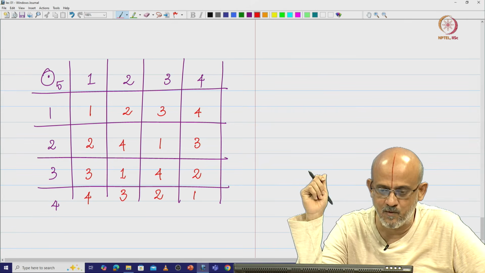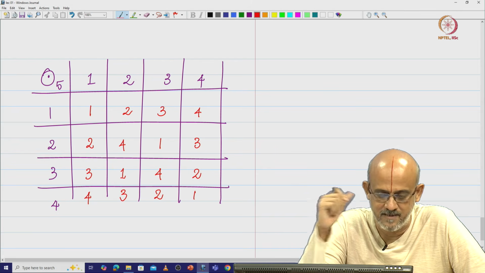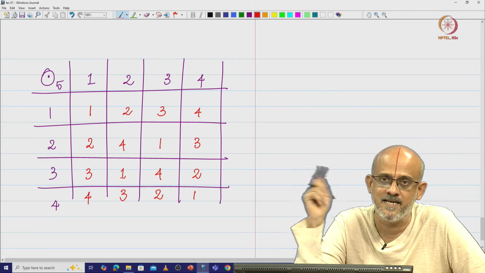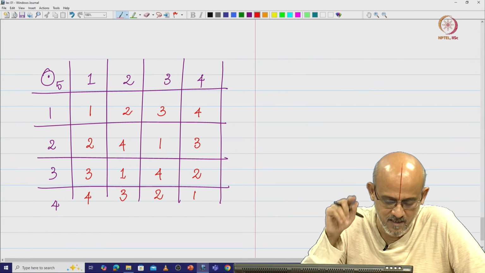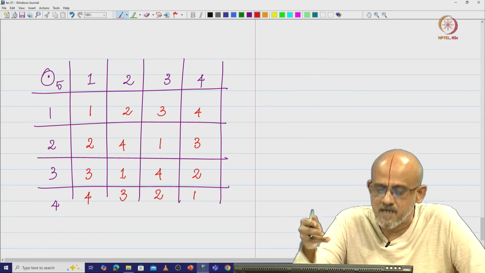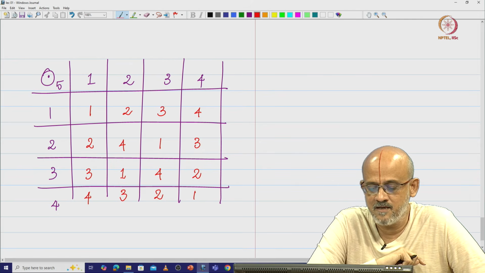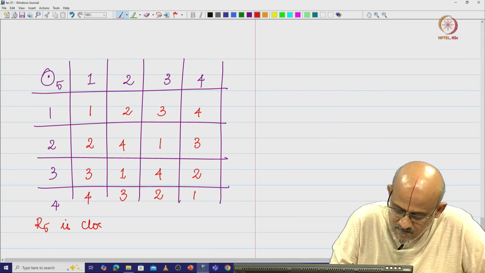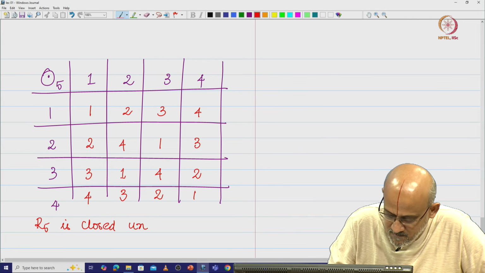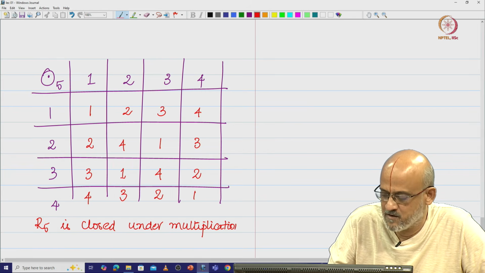Something interesting that we see here, what is that? We see that if you take any element from the set R 5, which is the set of remainders that you will get when you divide by 5, and multiply with any other element which is there in R 5 and then do a modulo 5 reduction, the resultant element, the product mod 5, is always going to be an element of R 5. That means R 5 is closed under multiplication. So we say that R 5 is closed under multiplication.